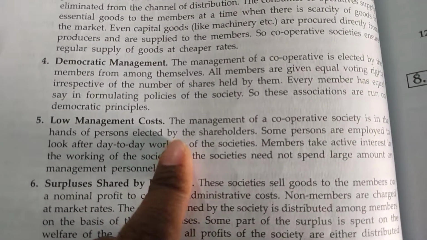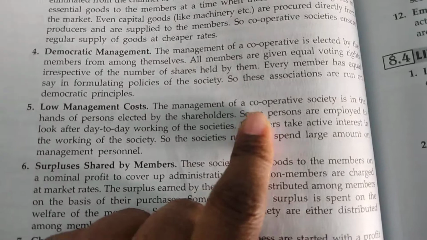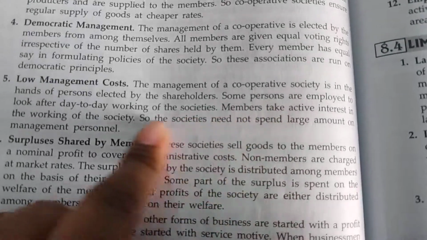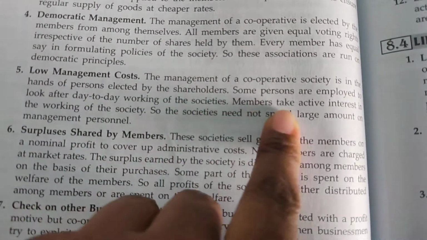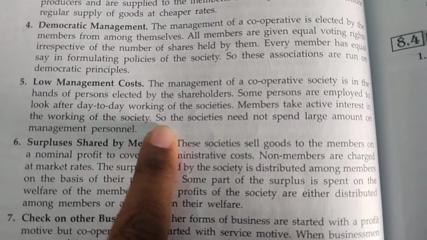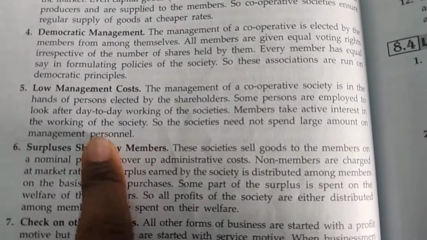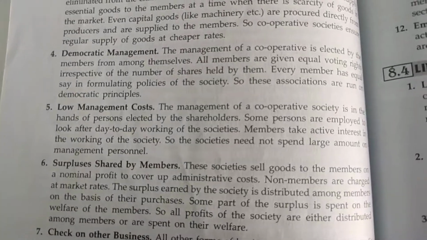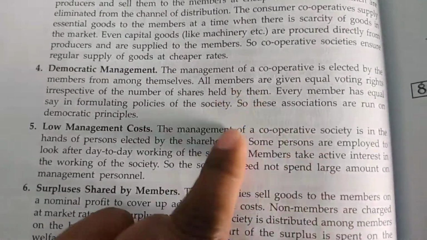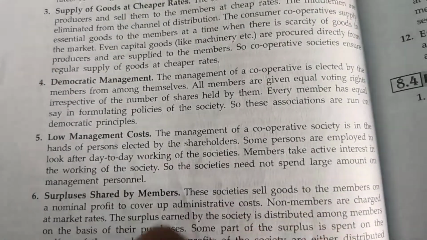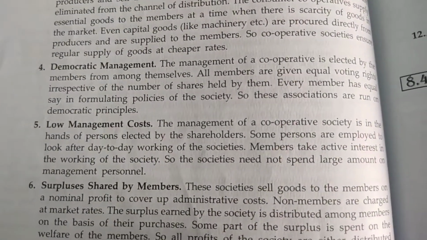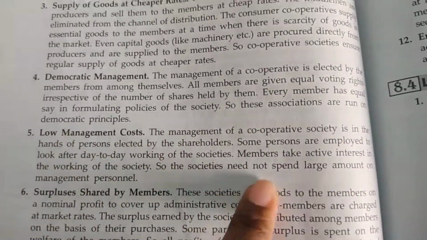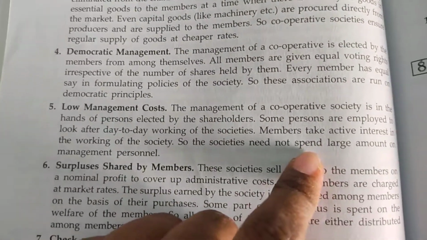Next, low management cost. Why is it a low management cost? The management of a cooperative society is in the hands of persons elected by the shareholders. Some persons are employed to look after the day-to-day working of the societies. Members take active interest in the working of the society, so the societies need not spend a large amount on managerial personnel. The manager persons are selected from the society itself, and some persons are employed to look after day-to-day working. So by that there will be less cost.